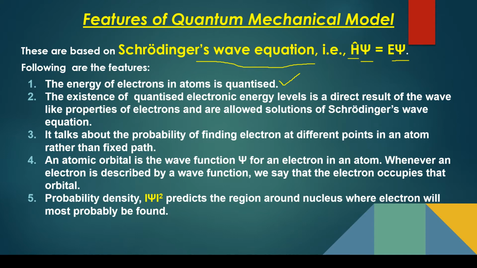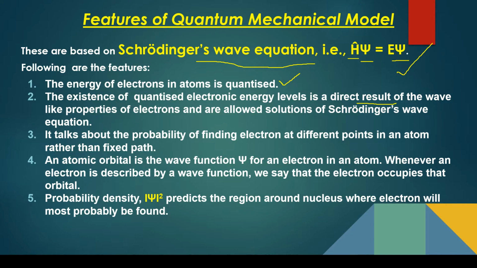The existence of quantized electronic energy levels is a direct result of the wave-like properties, and they are allowed solutions of the Schrödinger wave equation. There is no other explanation about the Schrödinger equation here. You should just know that the Hamiltonian operator operating on the wave function lets you calculate the energy associated with that particular wave function.